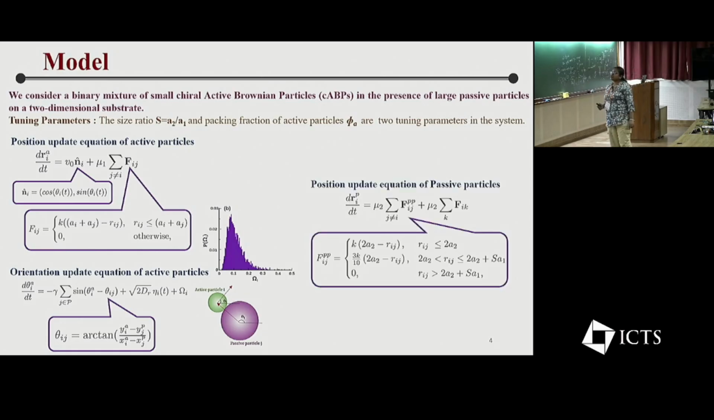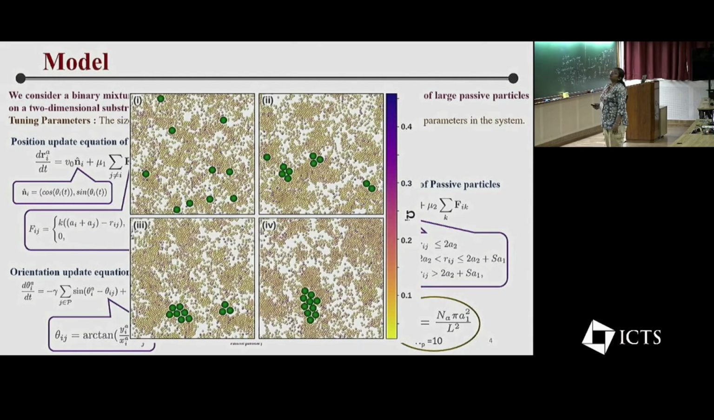And this is the position update of the passive particle. Here we introduce a small attraction between passive particles, because we know that chirality is a kind of randomness or disturbance in the system. So for forming a cluster, we introduce a small attraction between the passive particles, and here is the volume exclusion force. We fix the number of passive particles in the system, and we vary the number of active particles in the system, by which we vary the packing fraction. So this is all about our system and how our system evolved.